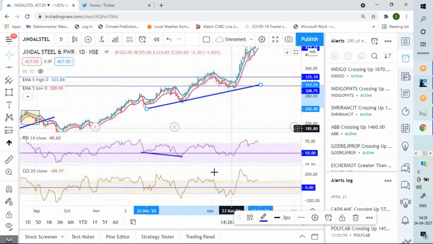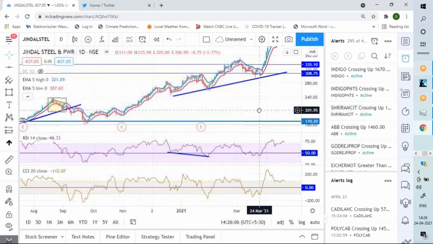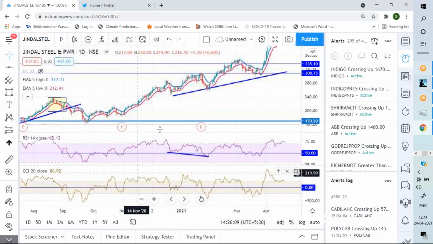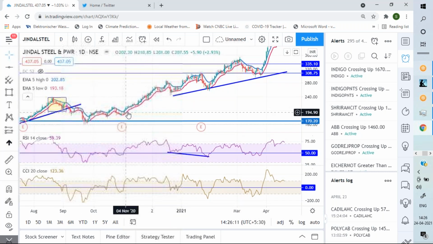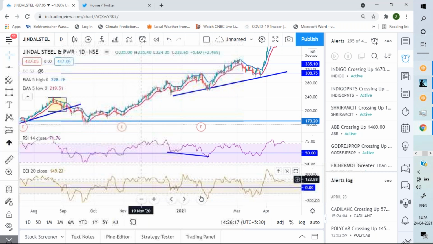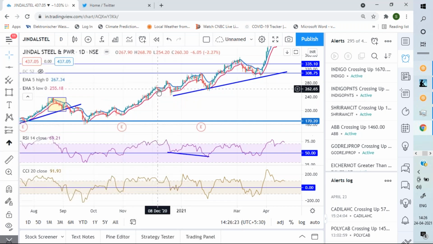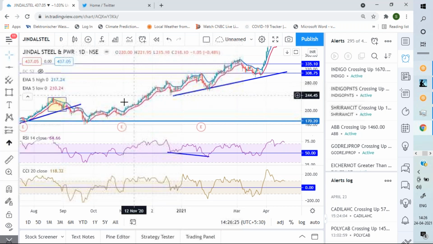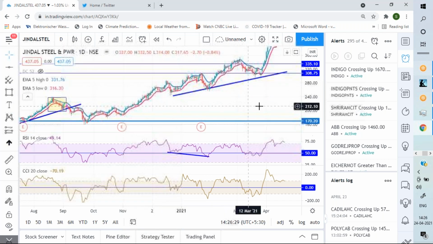Now, where it is useful is, suppose you have gone into a long trade, price is consistently closing above this 5 period high EMA, and you want to hold the position. If you see that CCI is consistently trading above this overbought zone, this can give you a clear idea that price is moving higher.